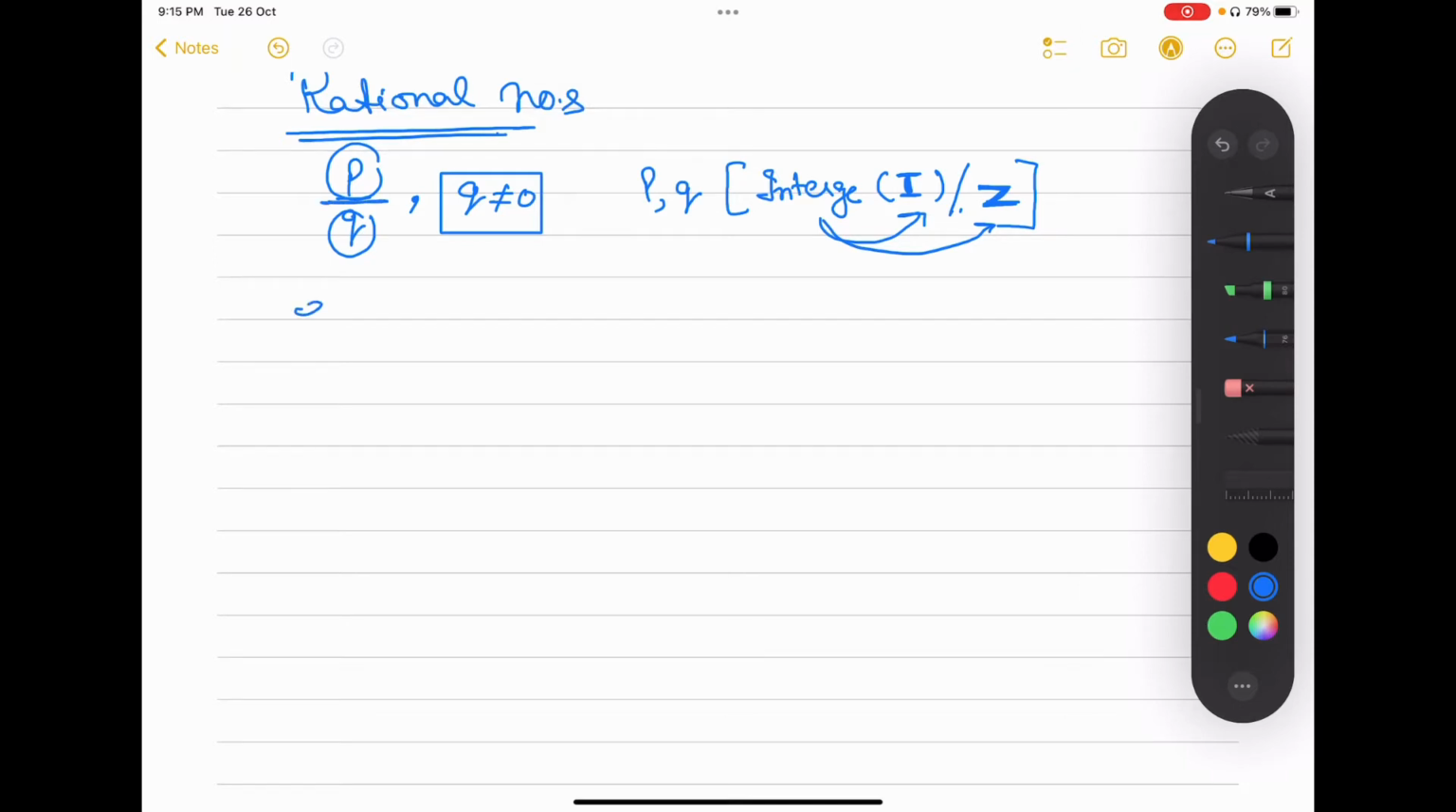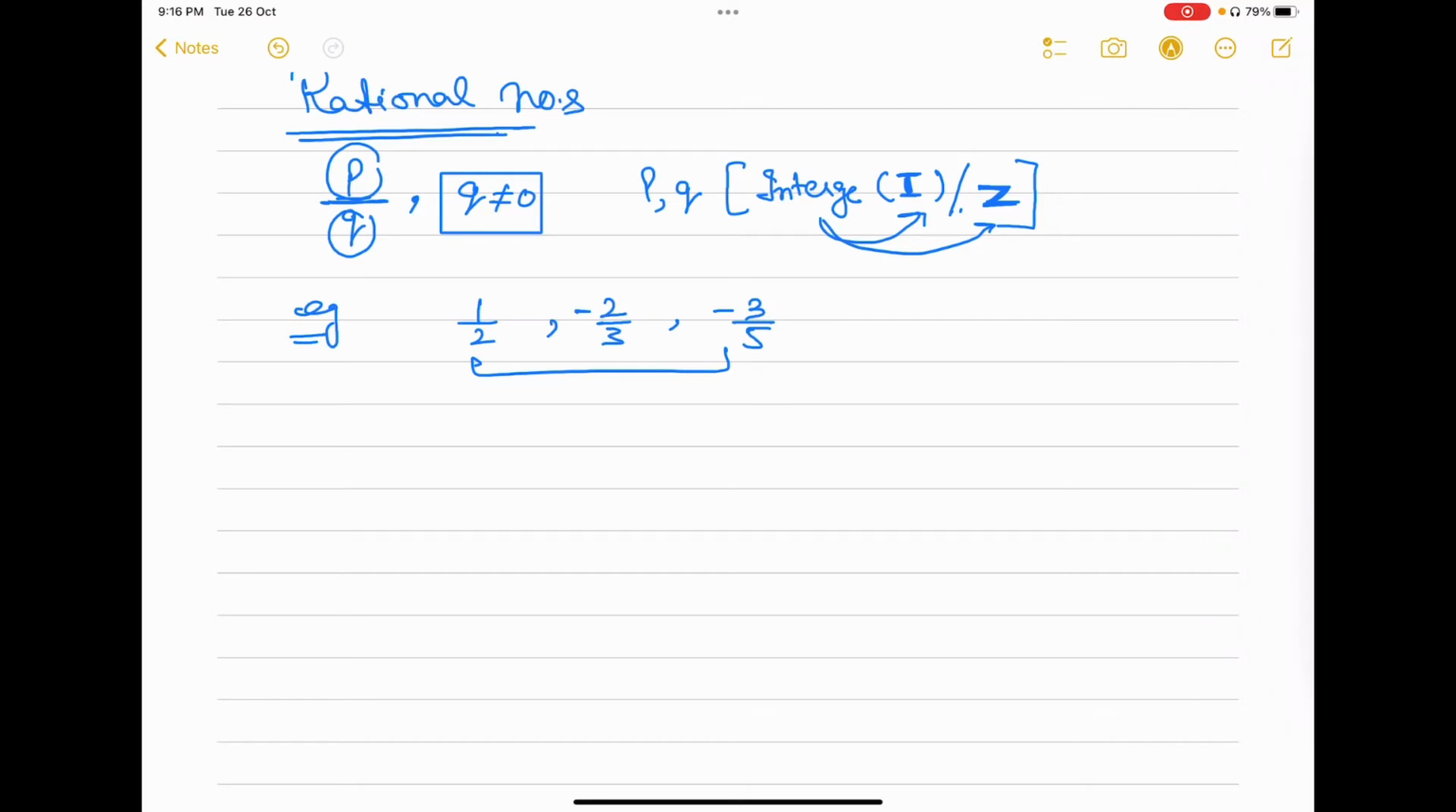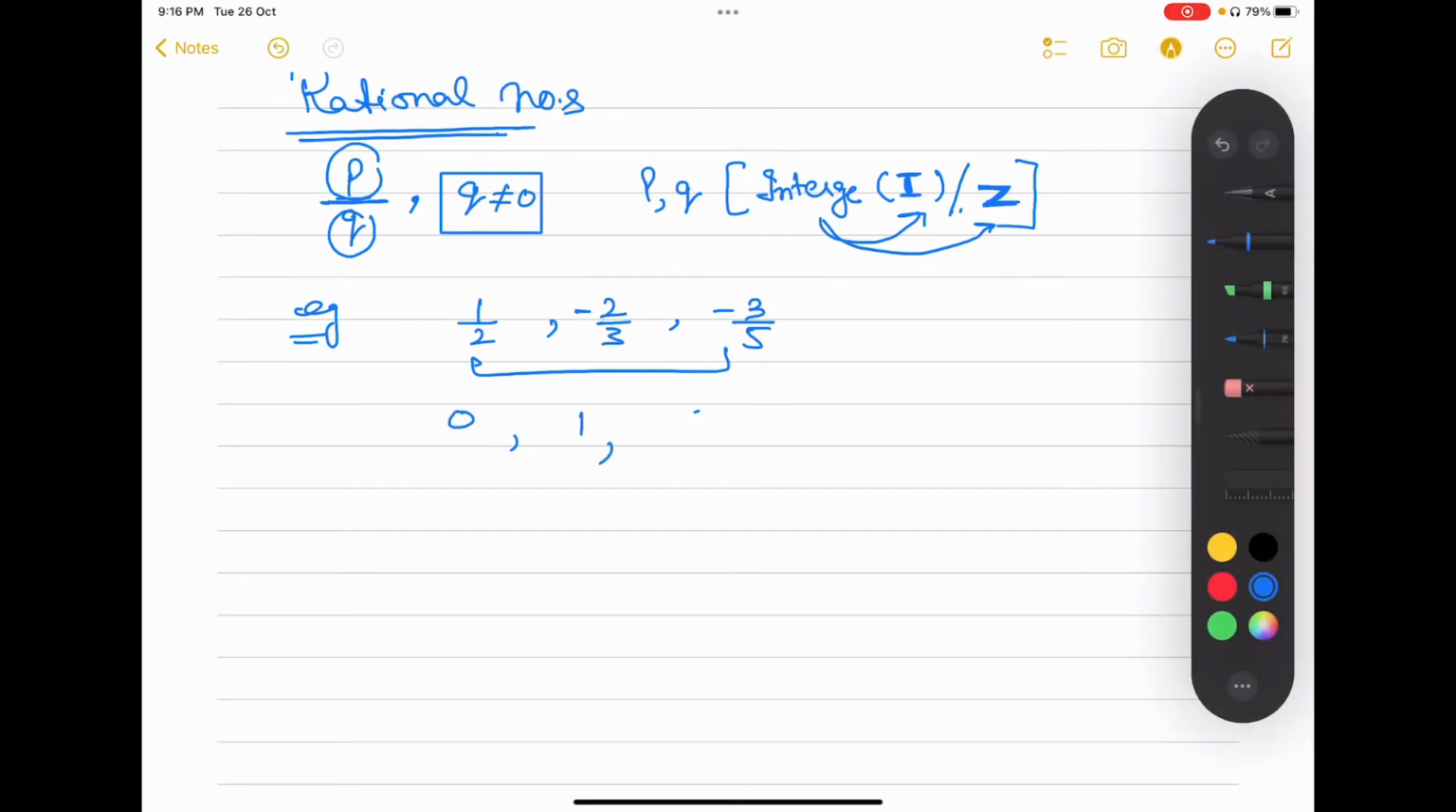Now let me take some examples of rational numbers, to see how a rational number looks. You can take 1 by 2, minus 2 by 3, minus 3 by 5. Along with them, any number can be expressed in the rational form. For example, 0 can be written as 0 over 1, 1 can be written as 1 over 1, 2 can be written as 2 over 1. So you can take any number from whole numbers or natural numbers, and express them in the form of P over Q.